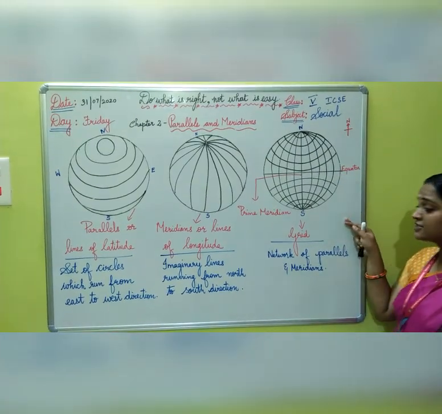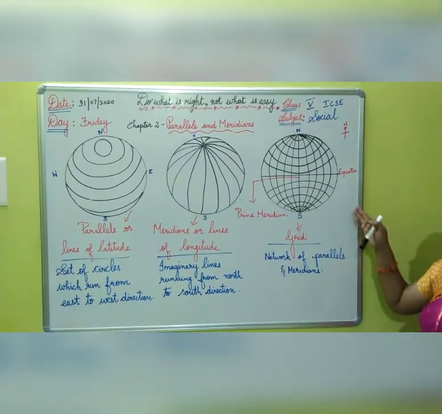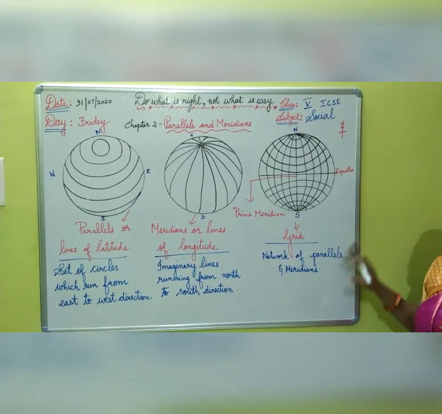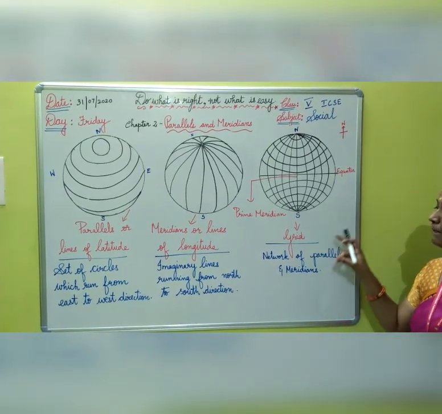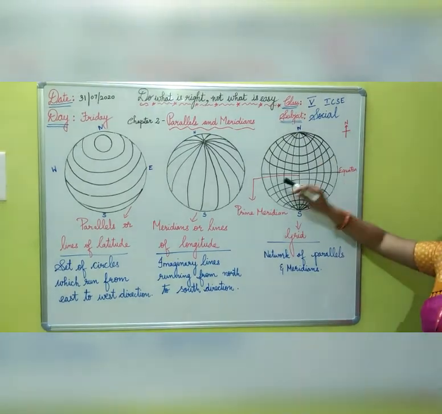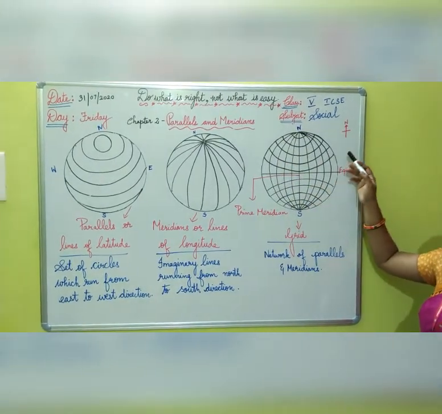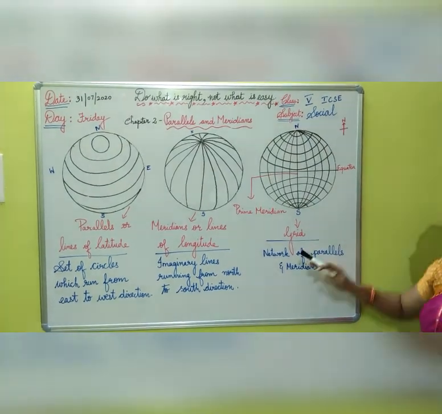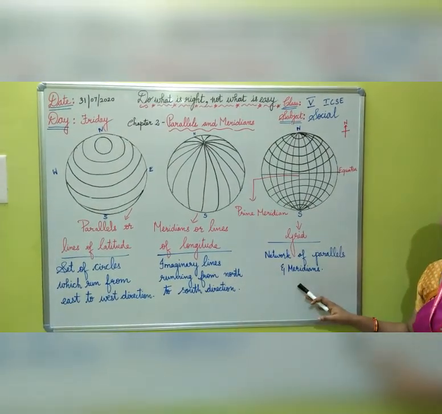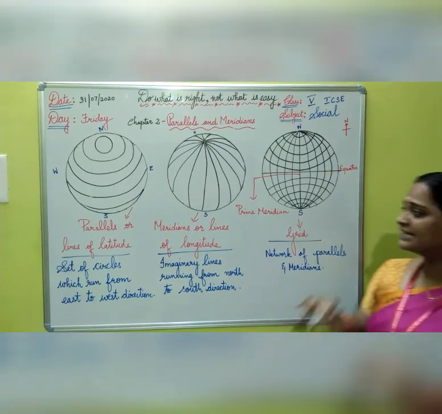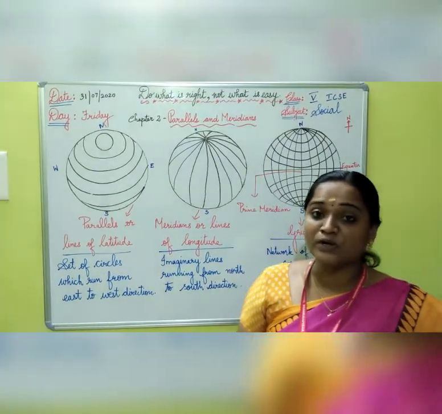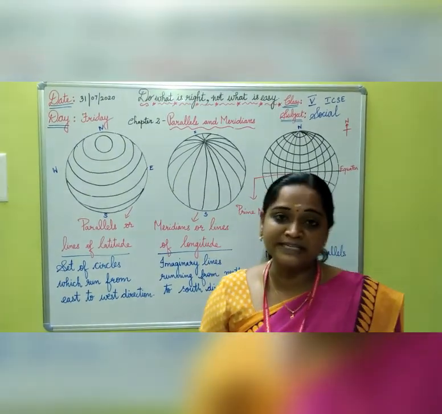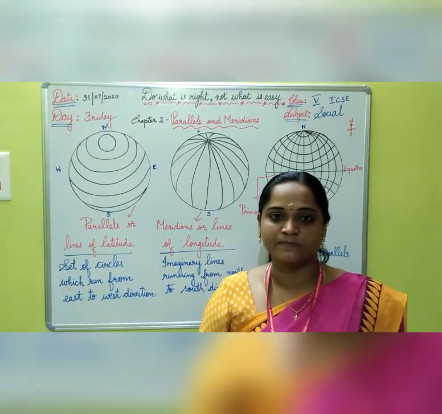And the next topic is about grid. This will be the last topic in the lesson. So what is a grid? Grid is nothing but a network of parallels and meridians. You can see here, the lines are running from east to west direction as well as from the North to South Pole. So inside this lesson we are going to see about the important features of parallels and meridians and how to number these parallels and meridians.